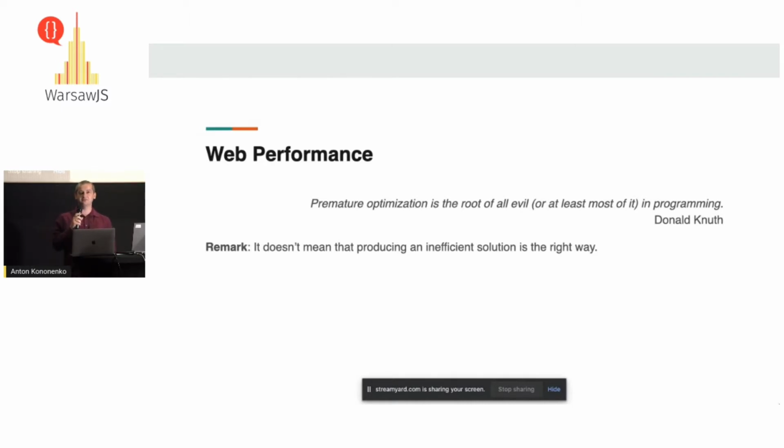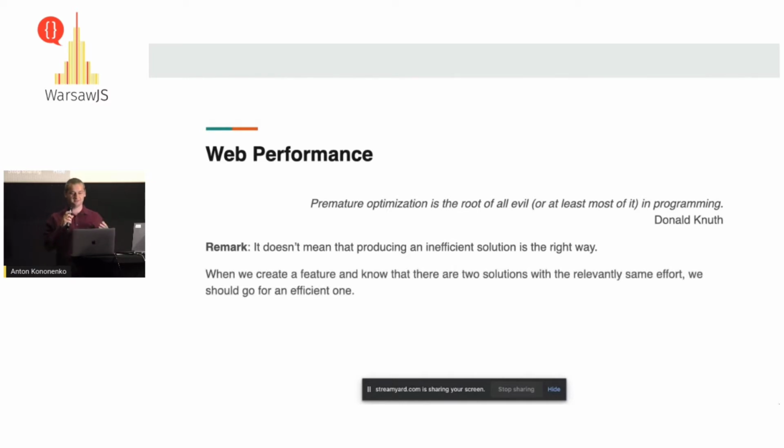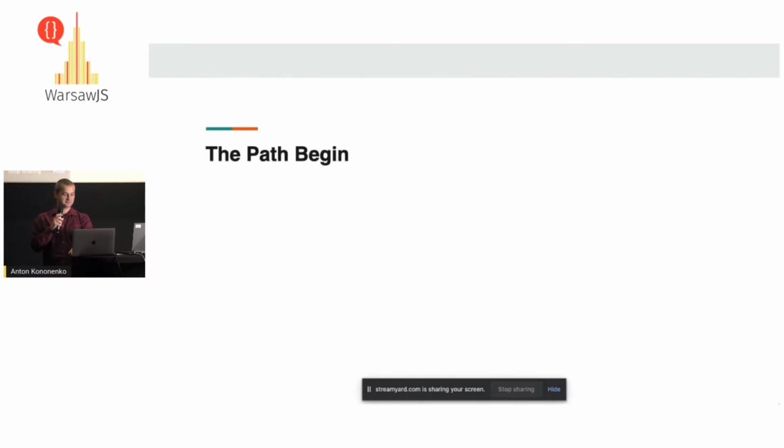Because quite often we may be faced with a simple choice of how we implement our feature. One costs a little bit more and takes more time, but it's more efficient. And the second one we can deliver faster, but performance would be worse. And in general, it's better to choose the first path. You need to take care about efficiency, you just shouldn't go crazy about it. So you need to find this balance. It's very hard actually to achieve, easy to say. So when should we start working on our optimization? We need to find the balance.